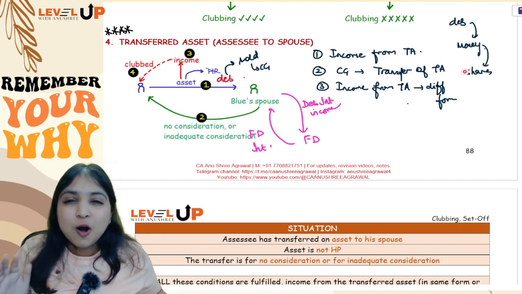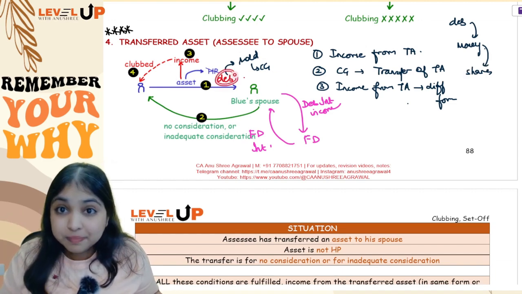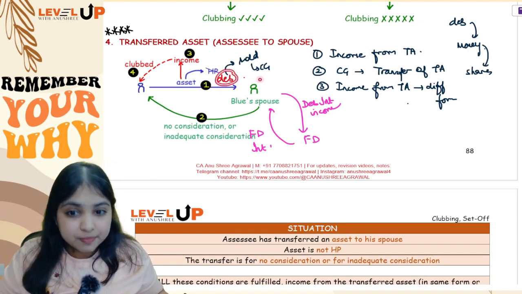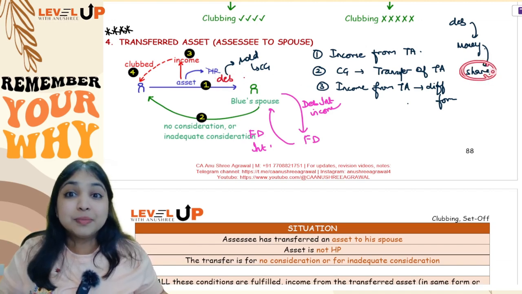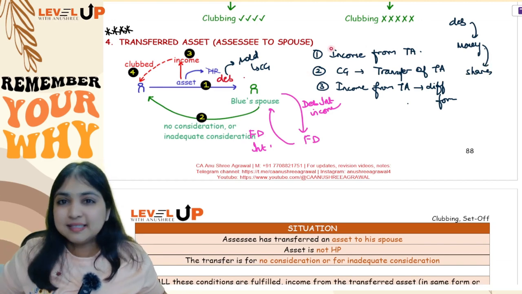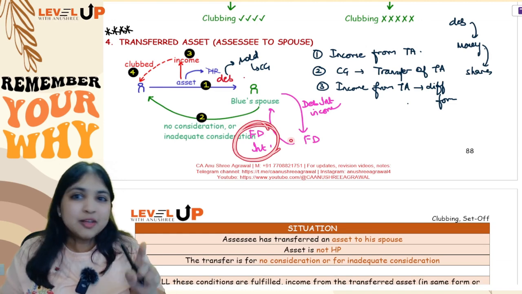So totally how many things will be clubbed, guys? Totally 3 things will be clubbed. Income from the transferred asset in the same form, income from the transferred asset in a different form, and also income from the transfer of transferred asset. These 3 things will be clubbed. But what will you not club? Income from income you will not club.